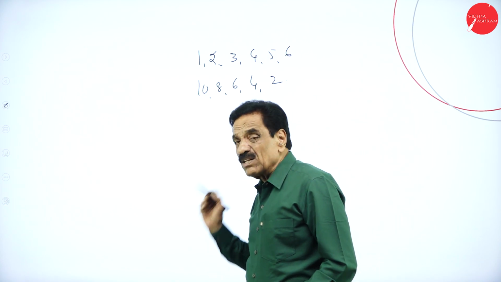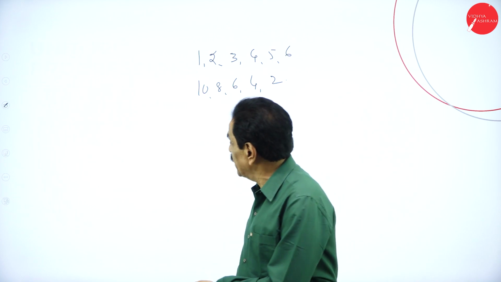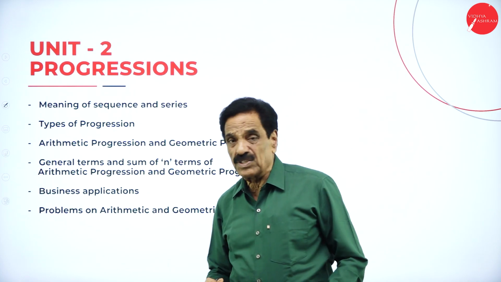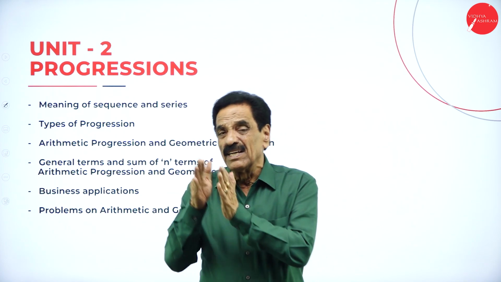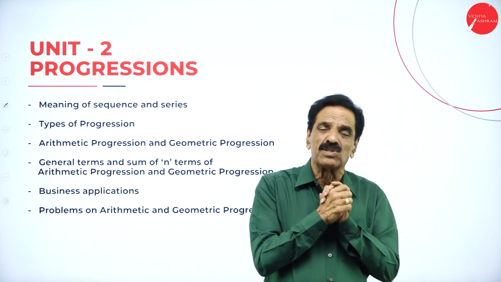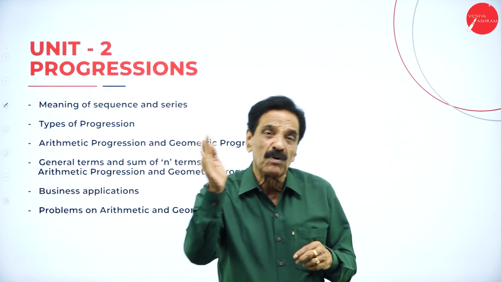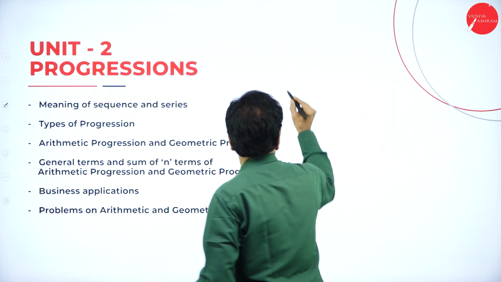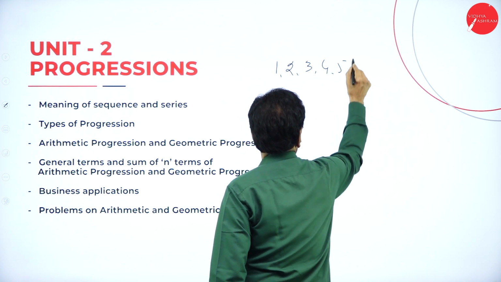So here we have arithmetic progression and geometric progression. We are going to apply progression to business also. What is actually an arithmetic progression? An arithmetic progression is one where the numbers flow like this: 1, 2, 3, 4, 5, 6.